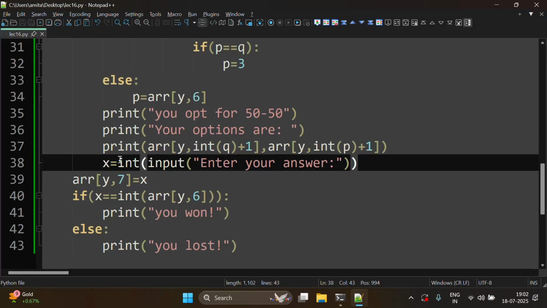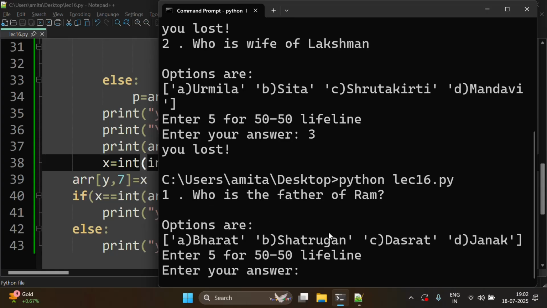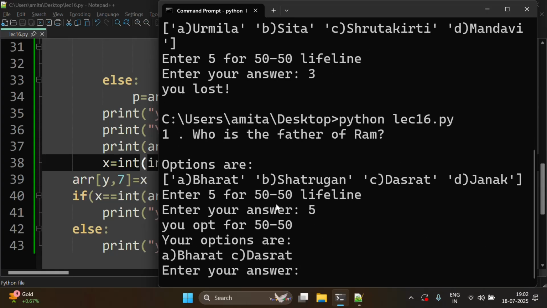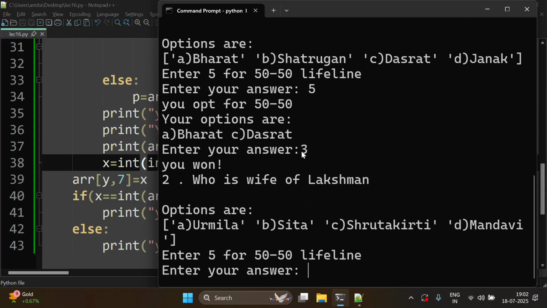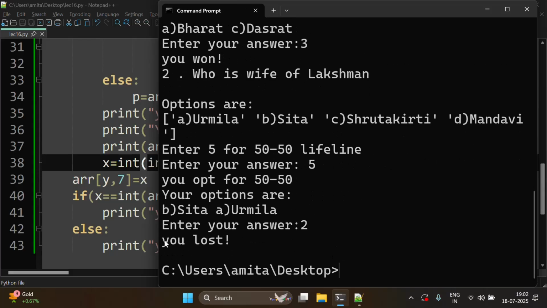Then we run this again, opt for the 50-50 lifeline again and give the correct answer, and it's showing you won. So now this is correct, and if we give a wrong answer, then it will show you lost.